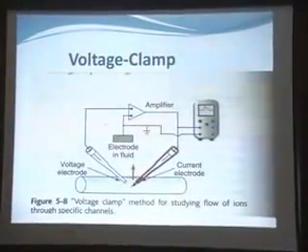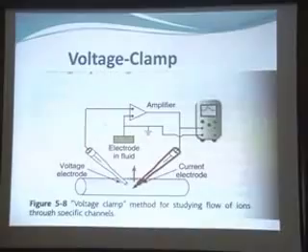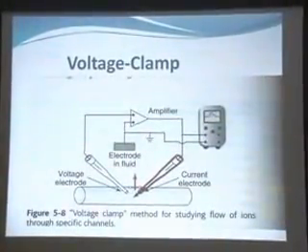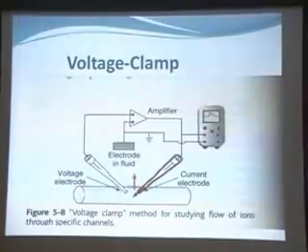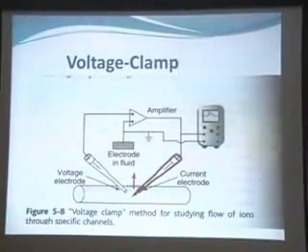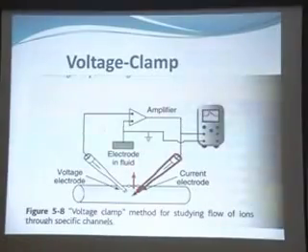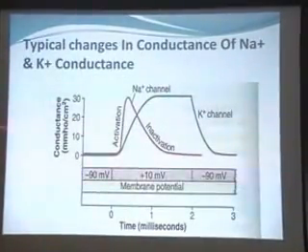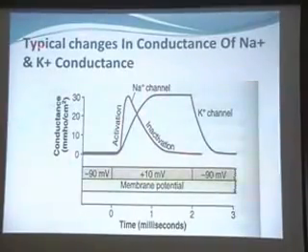That means clamping the voltage at a desired value and then observing the flow of current, whether it is coming from inside the axon to outside, or from outside to inside. This is a typical behavior depicted on a graph.